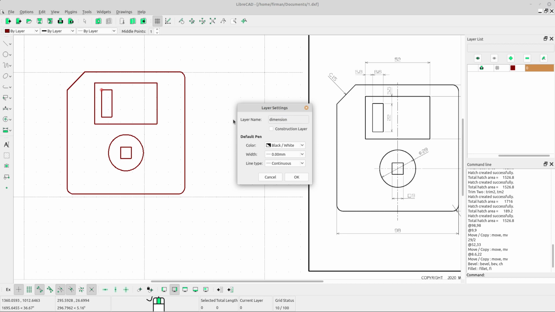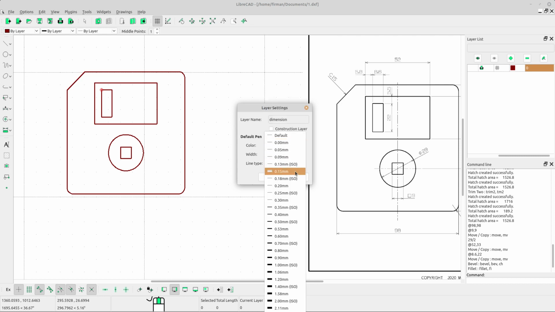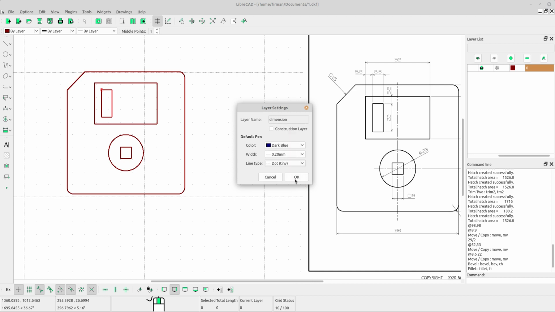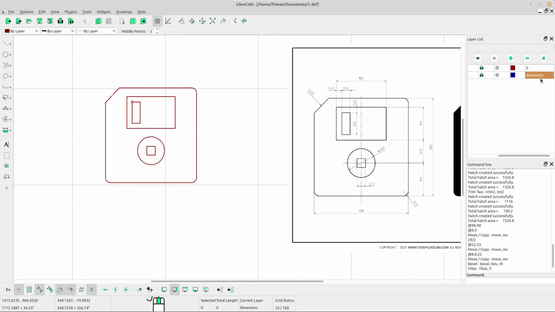We want to create a single layer for dimension only. Select color for the dimension, maybe dark green. Oh no, dark blue. It's okay. Select width 0.2 and select the line type. Click OK, and then change the active layer into dimension.